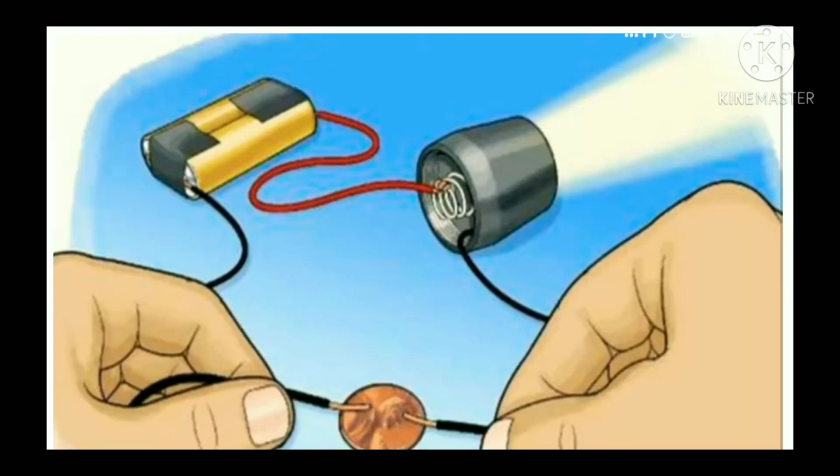Next property of metal is conduction of electricity, meaning electrical conductivity. Electricity flows through metals. All metals are conductors of electricity to a greater or lesser extent. This property is called electrical conductivity. Children, tell me which metals are used to make electrical wires? Copper and aluminium are used to make electrical wires. Metals are good conductors of electricity. Lead is an exception. Lead is not a good conductor of heat and also not a good conductor of electricity.